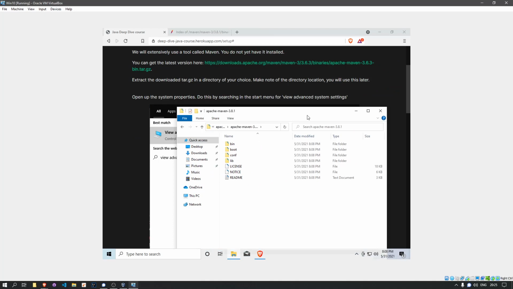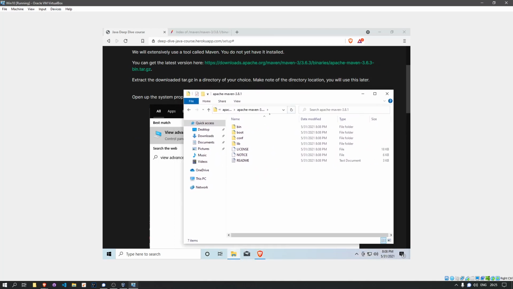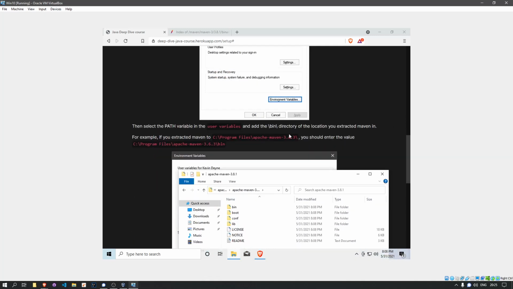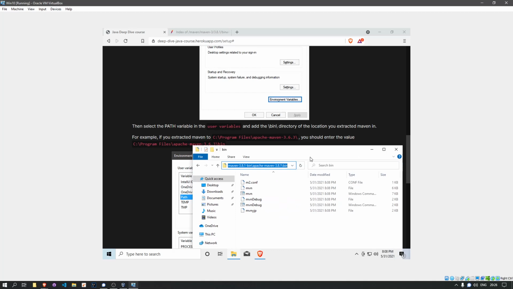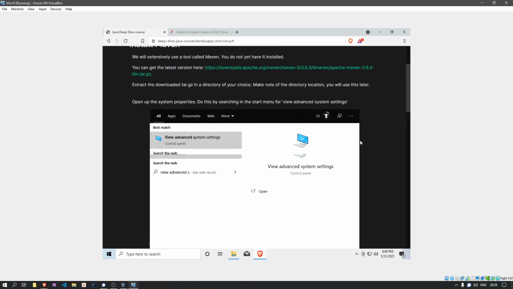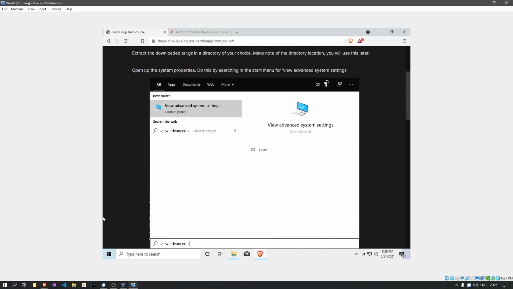And then we get to do some fun stuff. We'll need to make sure that we know what the bin folder is. So if you've installed it somewhere and you've extracted it, you'll see that there's a folder in here called bin. Just click on that and make sure that you've got the path correctly to where that is, because we'll need that in a second. And then we'll basically do what it says here.